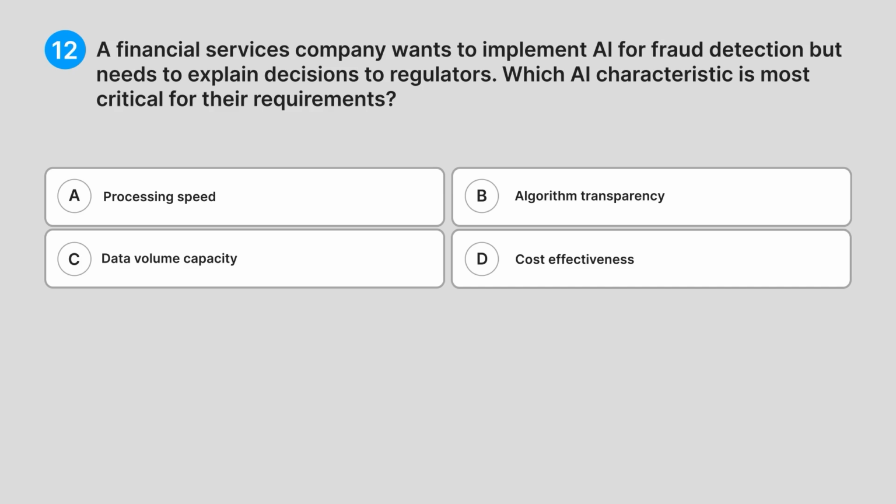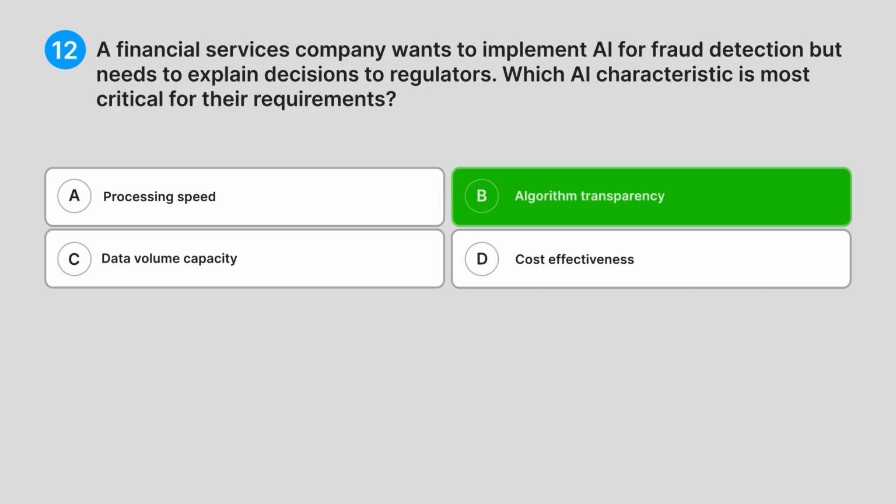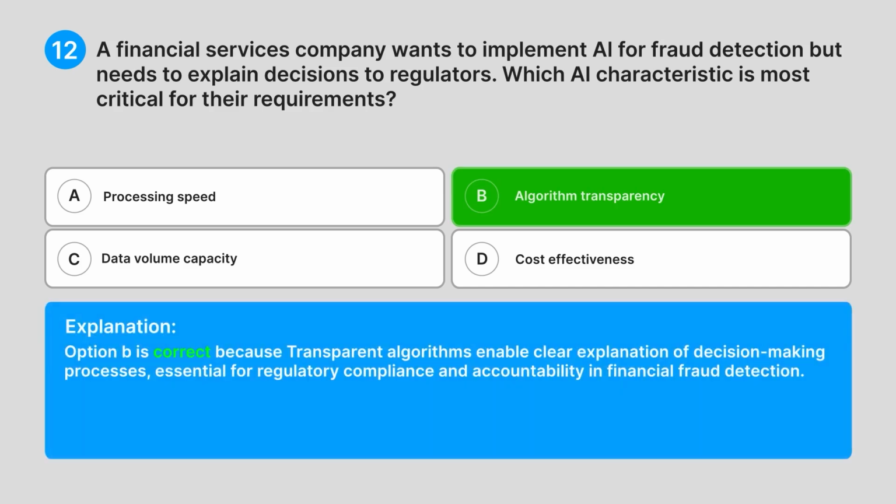Correct answer, B. Algorithm transparency. Explanation: option B is correct because transparent algorithms enable clear explanation of decision-making processes, essential for regulatory compliance and accountability in financial fraud detection.